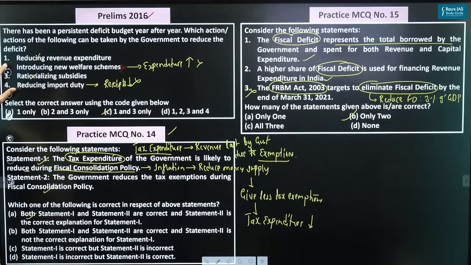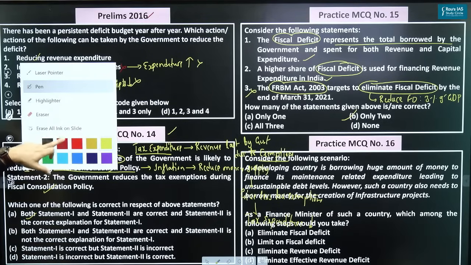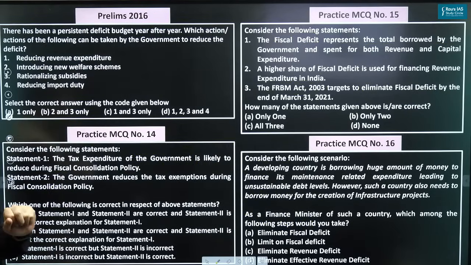Okay, let's take up the next question. Let's see how many of you will be able to answer this practice question. Take your time. It's a very interesting question.